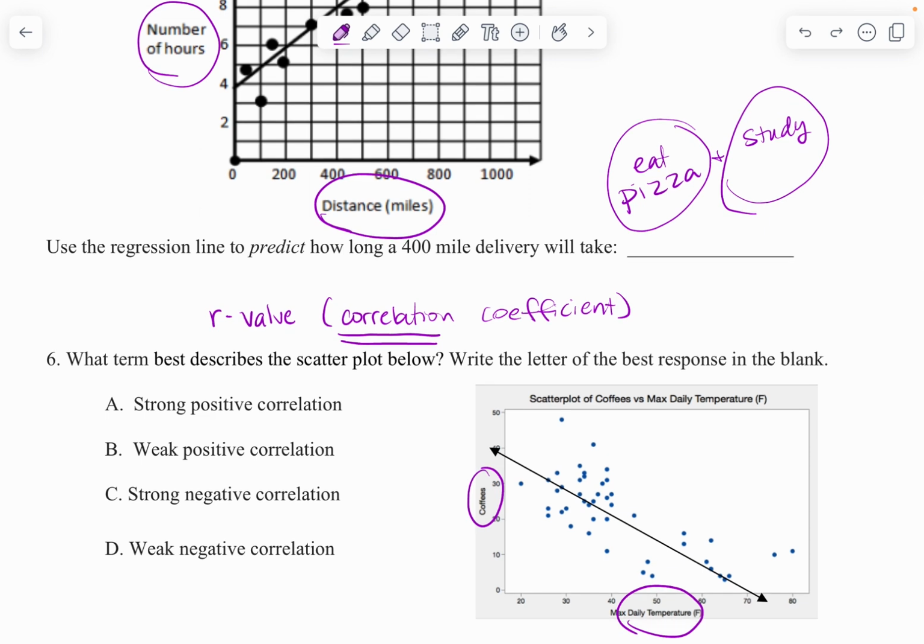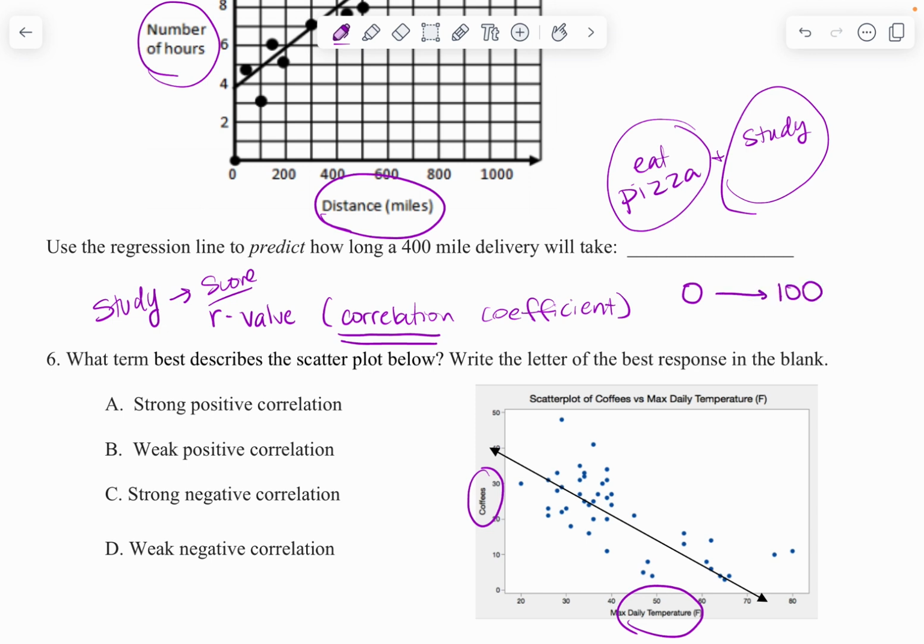I'm pretty sure there's a pretty strong relationship between how much you study and your score on the test. Those are probably two things that are super related. So I'm going to call that a super strong relationship. And now let's think about strong relationships on a scale, right? So the stronger you are, the bigger the R number is going to be. So think about a scale of 0 to 100.